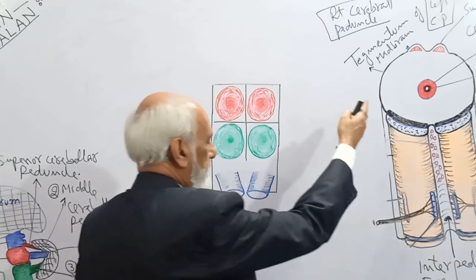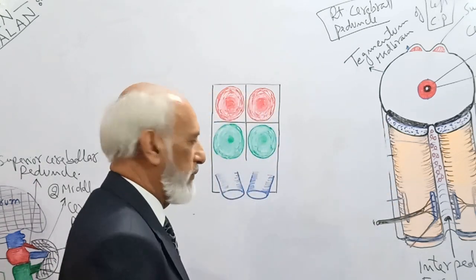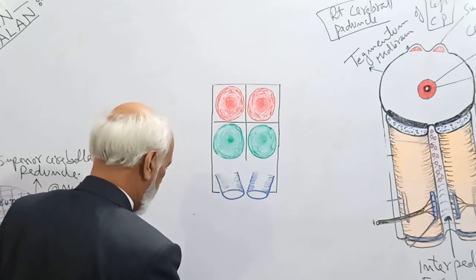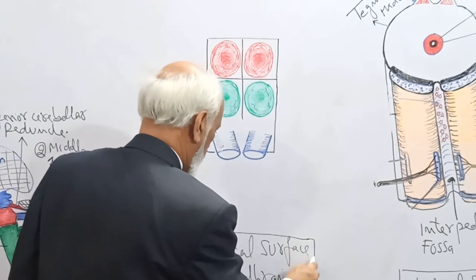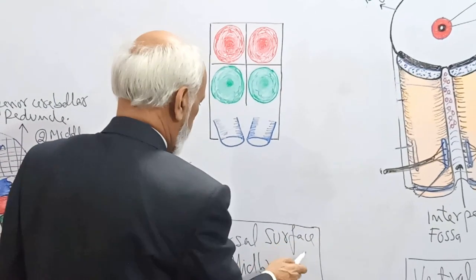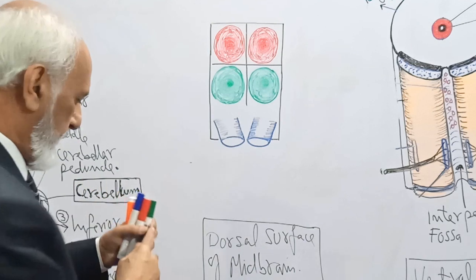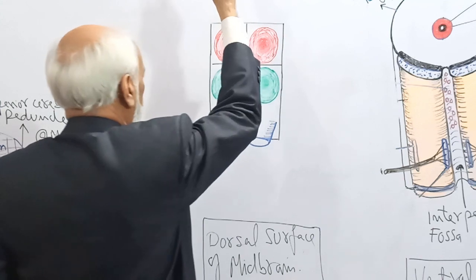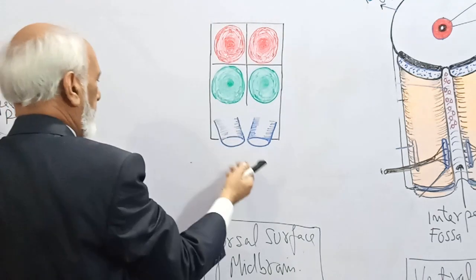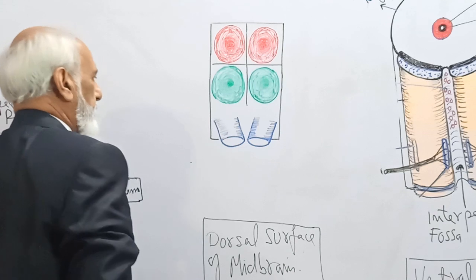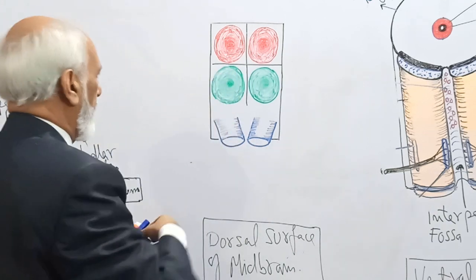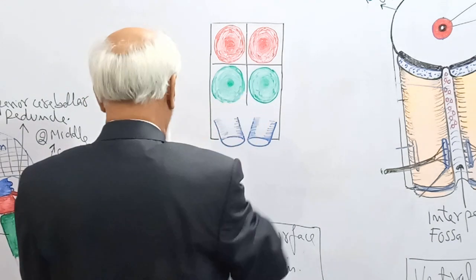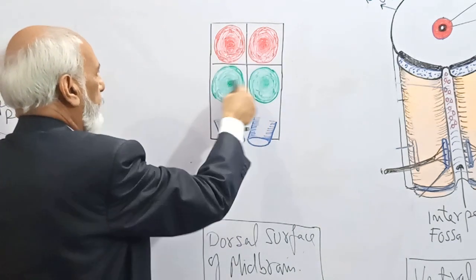Now this was the ventral surface of the midbrain. Now this diagram shows the dorsal surface of the midbrain, the posterior view. What are the external features of the posterior view of the midbrain? Above is the forebrain, below is the pons, and this is the posterior view. Posteriorly there are four swellings.